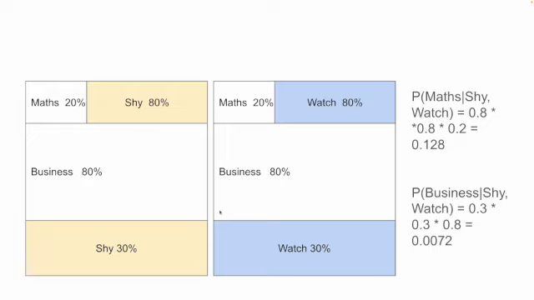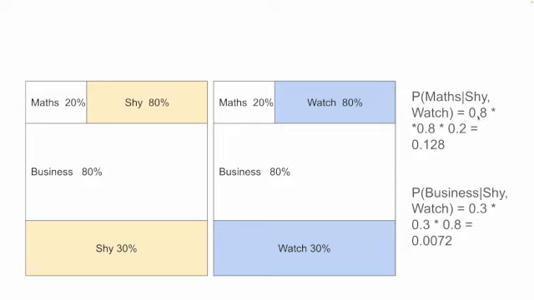Now let's take one more example. Let's say we also find out that this person has a watch, and in addition to the shyness data, we have watch data where we have found that 80% of maths people wear a watch, whereas very few of business, 30% people, wear a watch. And wearing a watch and shyness, let us say they are not dependent on each other, they are independent things, so it has nothing to do with shyness. If we take this new evidence that we saw the person wearing a watch, then the probability becomes like this.